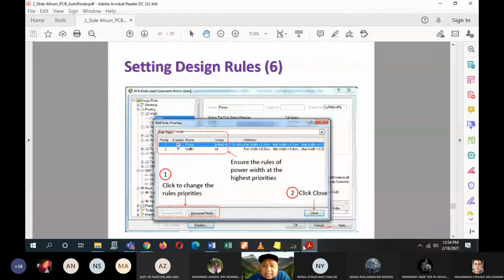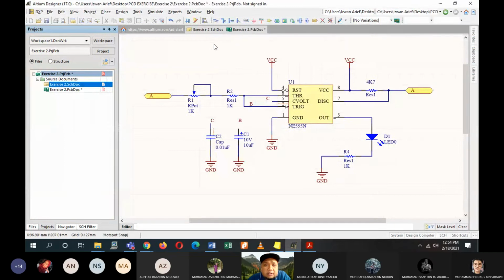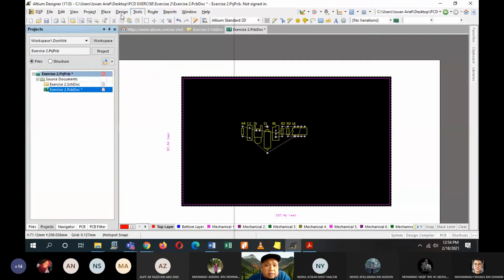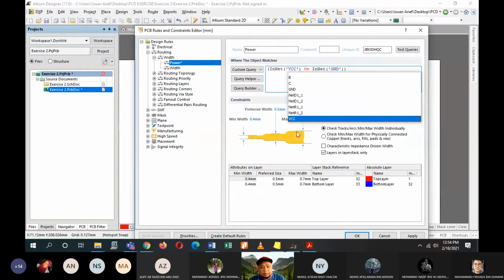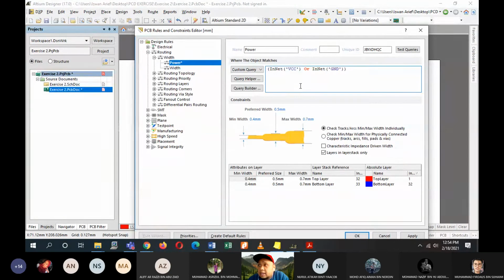So this part here, the rules for the power just now, the one that you have typed in, the name of the VCC has to be the same as the one that you have designed in your schematic. So for mine, it is VCC.